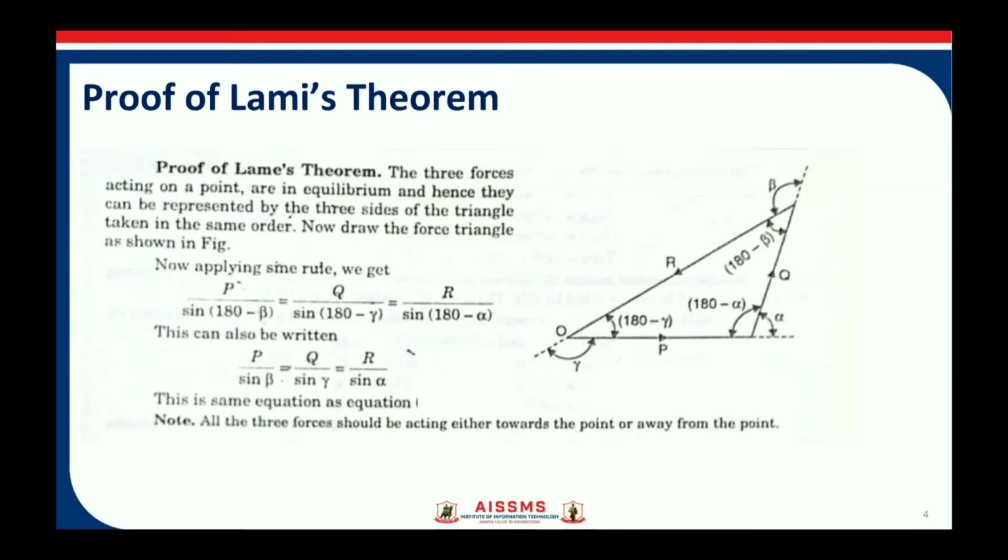Also, we have mentioned the angles between the forces and the remaining angle. That is, if the angle between P and Q is alpha, the other opposite angle we have mentioned as 180 minus alpha over here. Okay. Similarly for beta, the other angle is 180 minus beta. Over here we have gamma and 180 minus gamma.